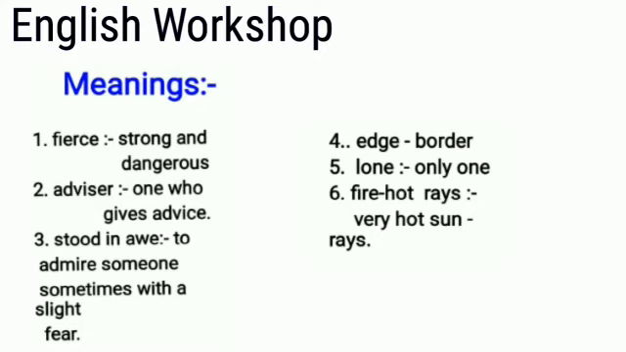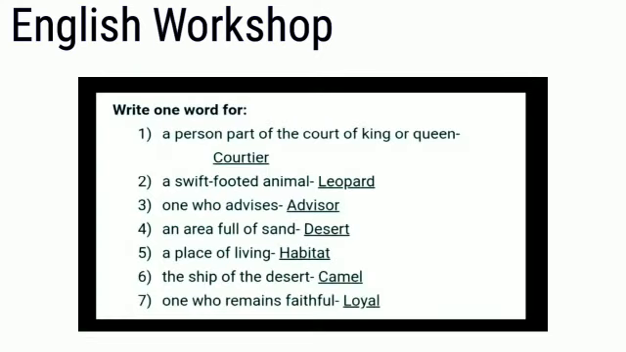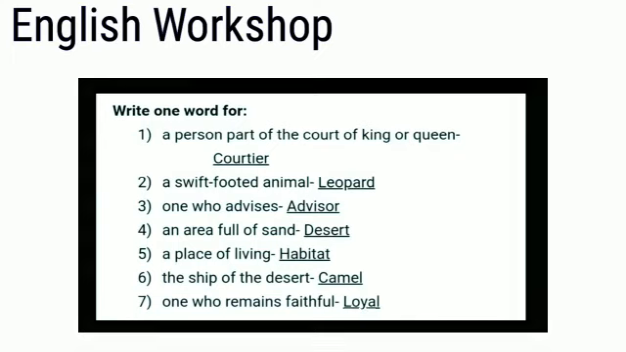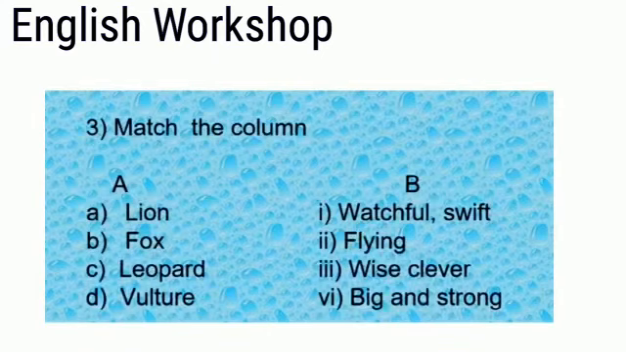Question number 1. Find the meaning. Students, you can see 6 meanings are given. Just copy it down in your notebook. Yes, students. Now write question number 2. Give one word for. Students, after question number 2, write question number 3. Match the column.